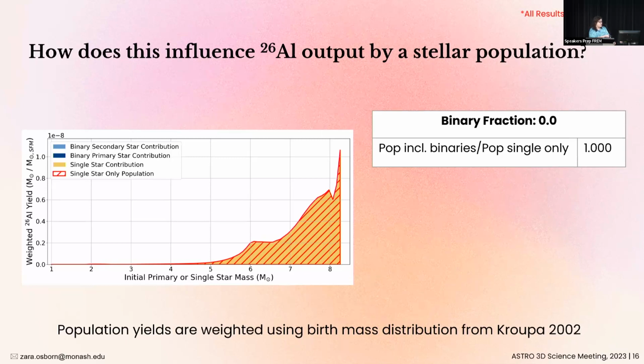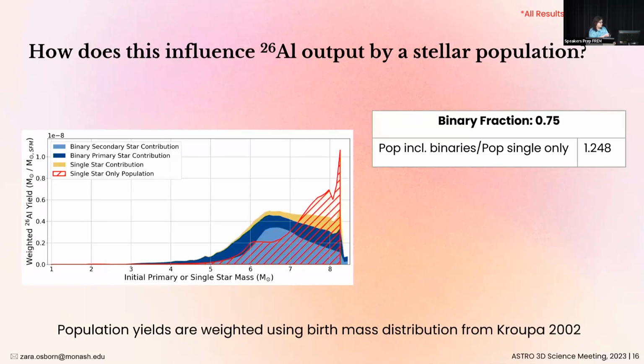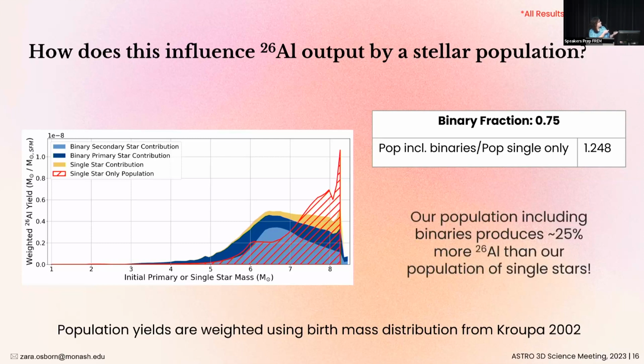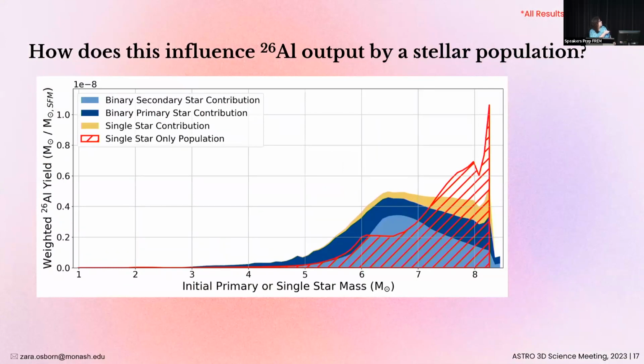Doing just that and bumping up our binary fraction to 0.75, meaning that three out of four stellar systems are binary, we find at a glance that this population produces 25% more aluminium-26 than our population of only single stars. Now, zooming in on this plot, the yellow portion here is the single star contribution. The dark blue is the aluminium-26 provided by the binary primary stars. The primary star is the more massive star in the pair, and the light blue comes from our secondary stars, the initially smaller star in the pair.